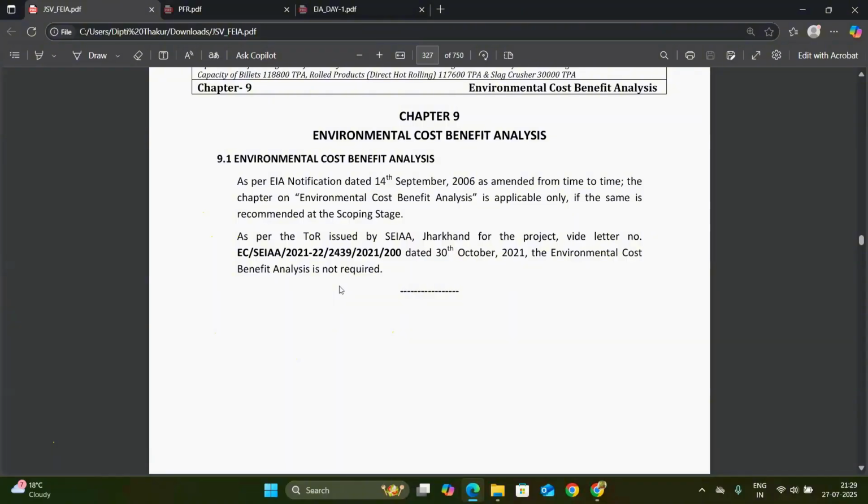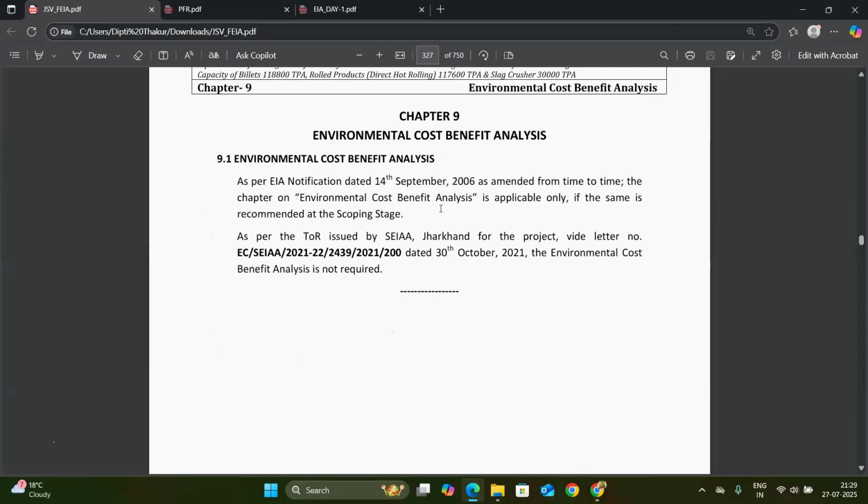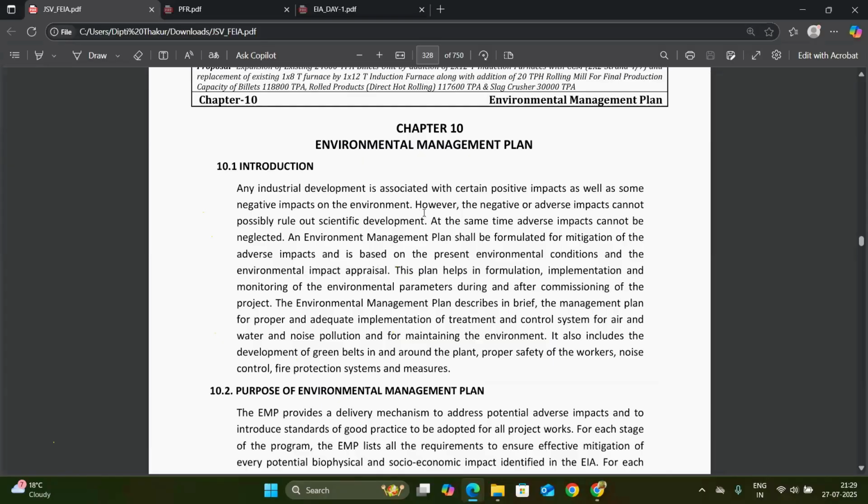Chapter 9 is very small. If any cost benefit analysis is compulsory for any project, then you have to mention it. If not, basically it is not compulsory for many projects, so there is no cost benefit analysis for this project. Chapter 10 is very important, because what we have given in chapter 3 and chapter 4, you have to summarize this in chapter 10 as an environmental management plan.